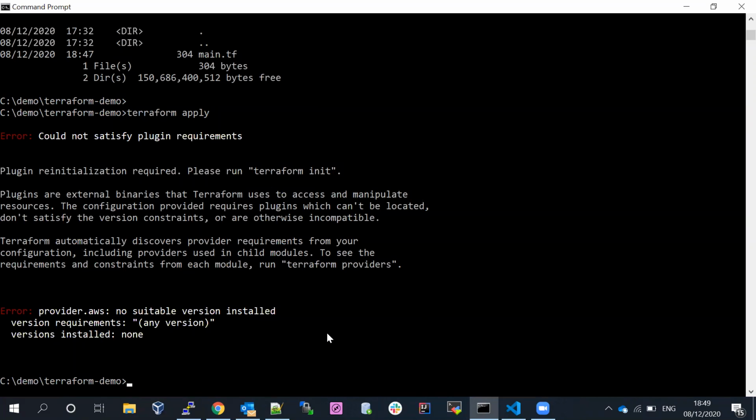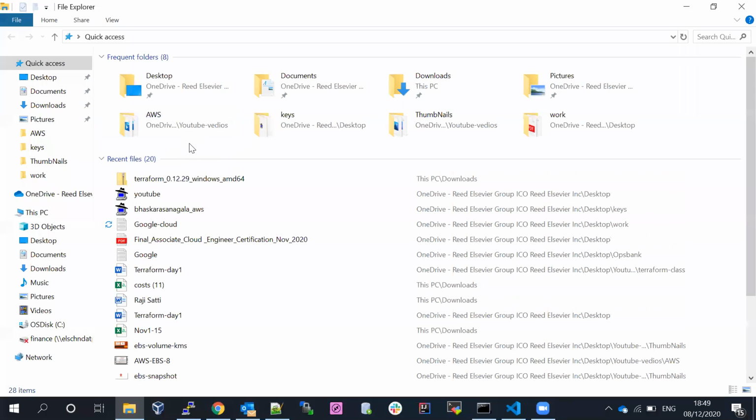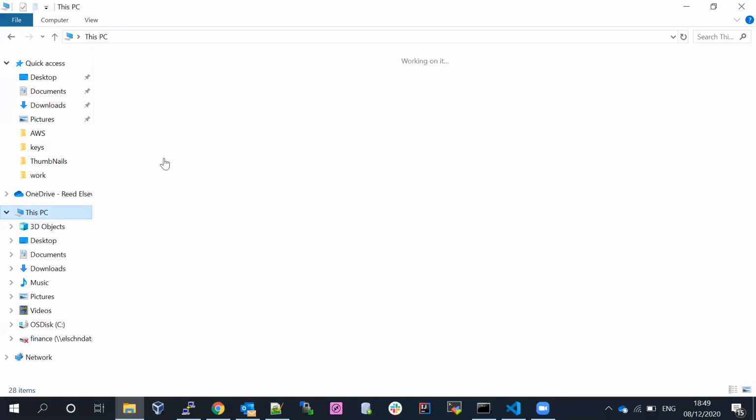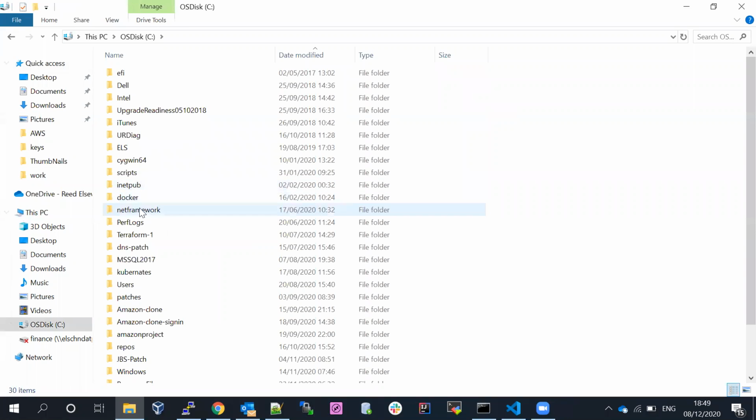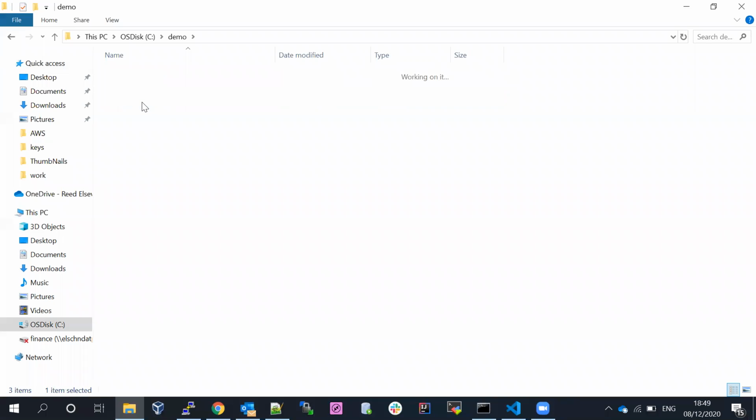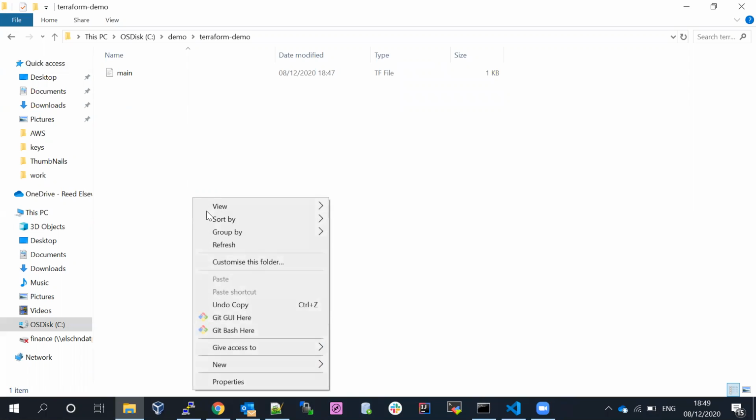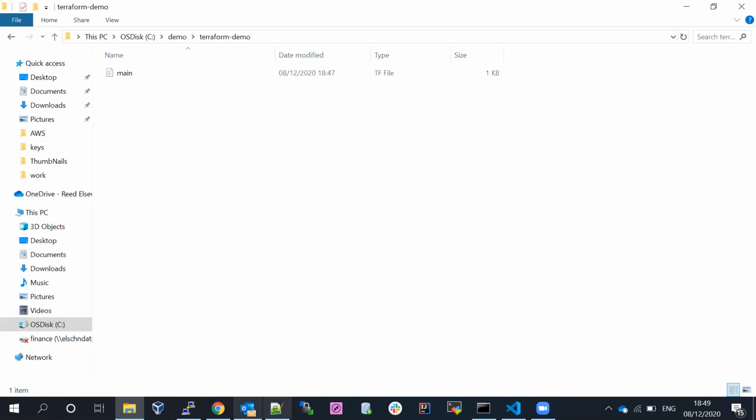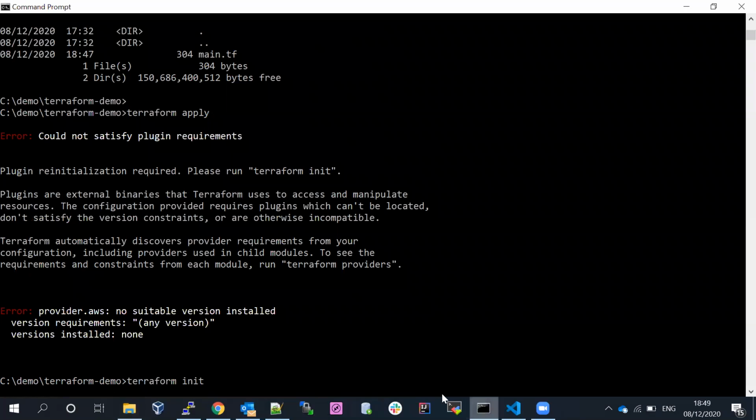First we need to run terraform init, then only Terraform will connect, based on the provider. Let's see the specific folder before you run terraform apply. Go to the Terraform demo under demo. There are no files available here. Now if I run terraform init, let's see what is going to happen.